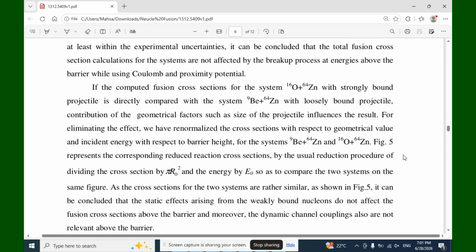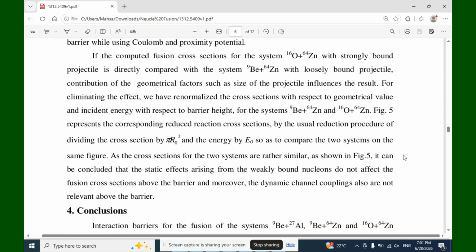If the computed fusion cross sections for the system oxygen 16 plus zinc 64, which has a strongly bound projectile, are directly compared with the system beryllium 9 plus zinc 64, which has a loosely bound projectile.